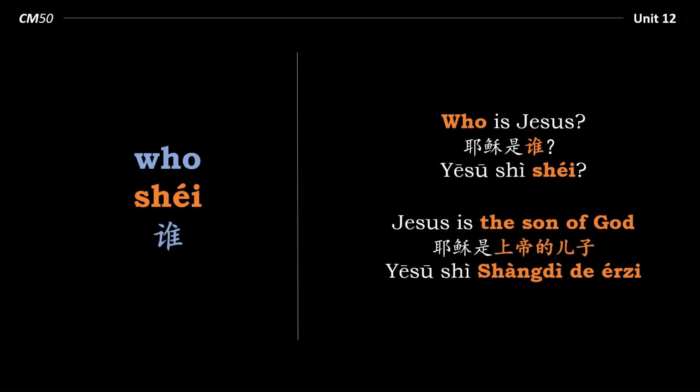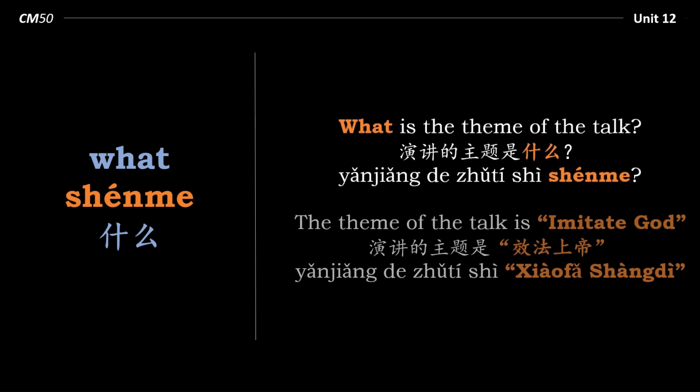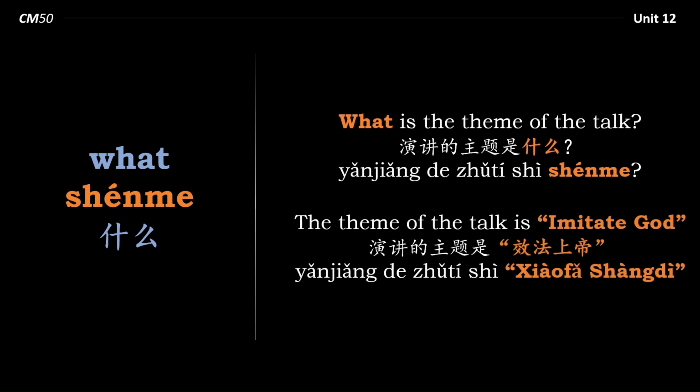Let's take a look at another example, this time using the question word what, 什么. What is the theme of the talk? 演讲的主题是什么? Let's take a look at the answer. The theme of the talk is imitate God. 演讲的主题是效法上帝. So in English, what, question word, is the theme of the talk? The theme of the talk is answer, imitate God.